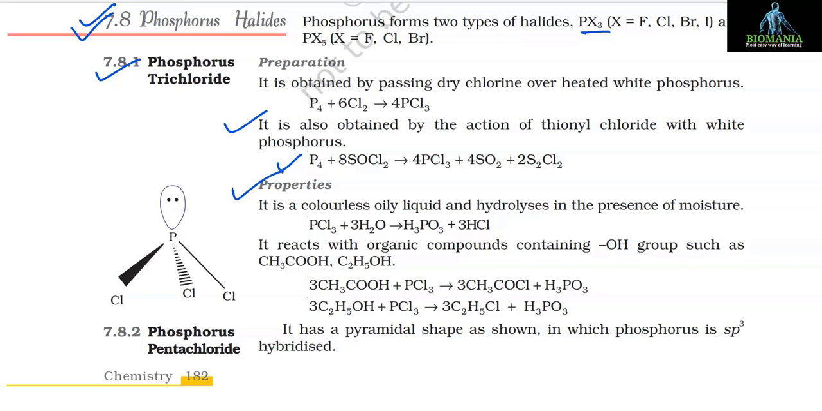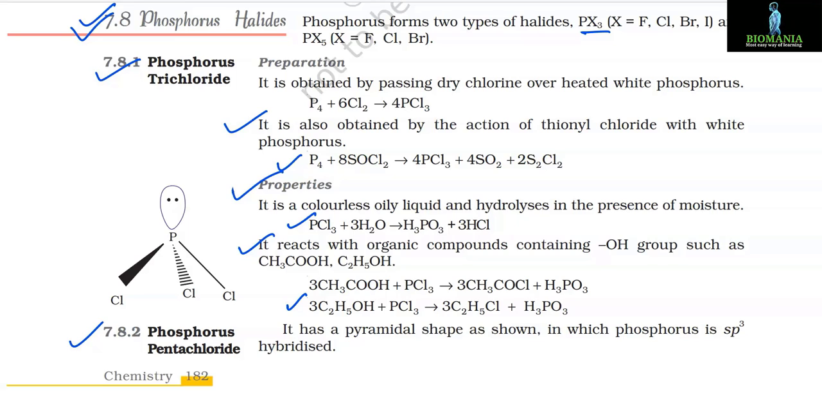Properties: it is a colorless oily liquid and hydrolyzes in the presence of moisture. PCl3 + 3H2O gives H3PO3 + 3HCl. It reacts with organic compounds containing OH groups such as CH3COOH and C2H5OH, and the reactions are 3CH3COOH + PCl3 gives 3CH3COCl + H3PO3. Next reaction is 3C2H5OH + PCl3 gives 3C2H5Cl + H3PO3.